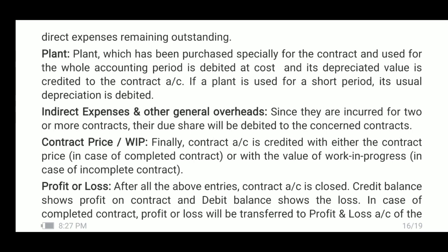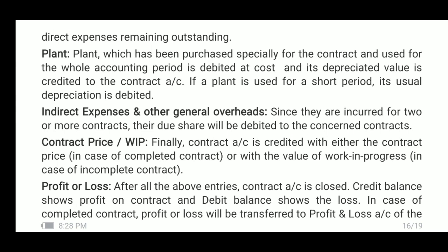In such a case, on the debit side of the contract account, cost of plant issued to this contract will be shown, and on the credit side, the depreciated value, meaning cost minus depreciation for the period, will give us the depreciated value of plant at the end of the accounting period, which will be shown on the credit side. This is the procedure.